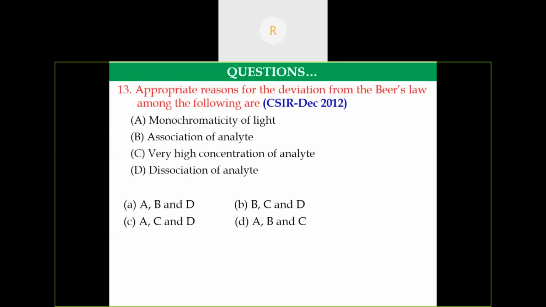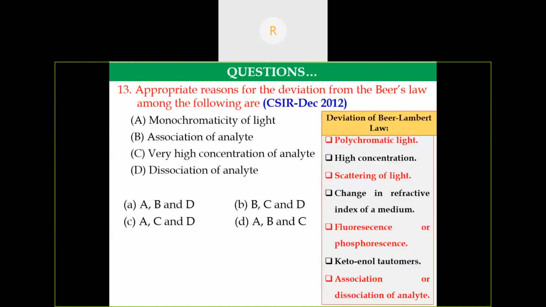So this question was asked in the December 2012 CSIR exam. So appropriate reasons for the deviation from the Beer law. So this is the deviation of Beer-Lambert law. Once again, I'm telling, where the deviation takes place: if it is polychromatic, if the solution is high concentration, if there is any scattering of light, or if there is any change in refractive index of a solution, or there is any fluorescence or phosphorescence or any keto-enol tautomerism, then association or dissociation of analyte. So if any point is there, then there will be a deviation of Beer-Lambert law.